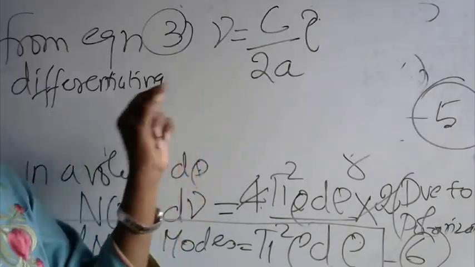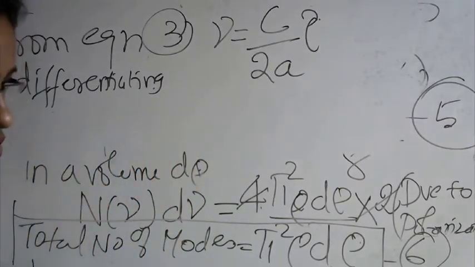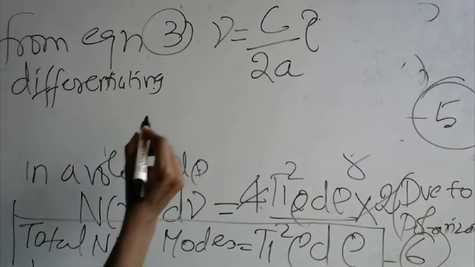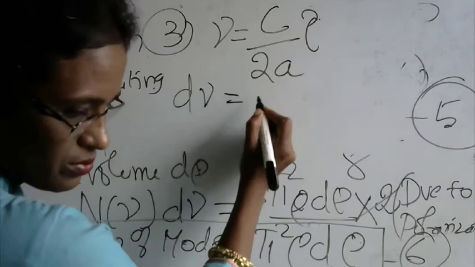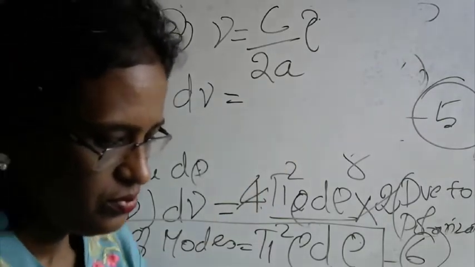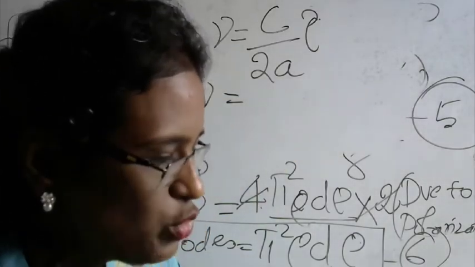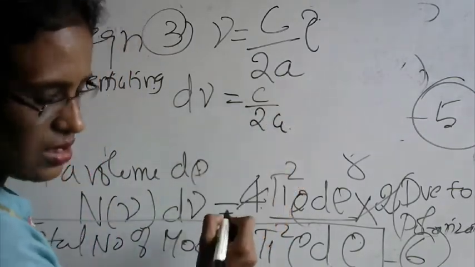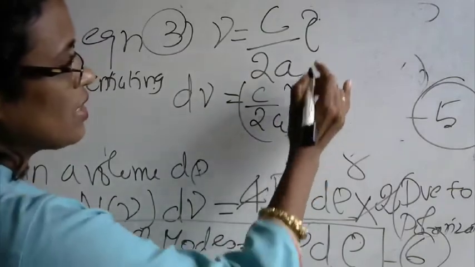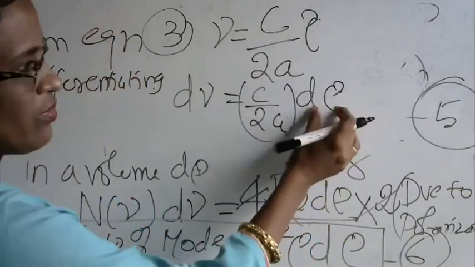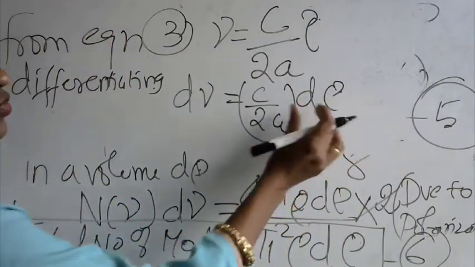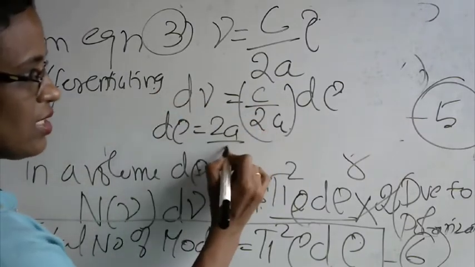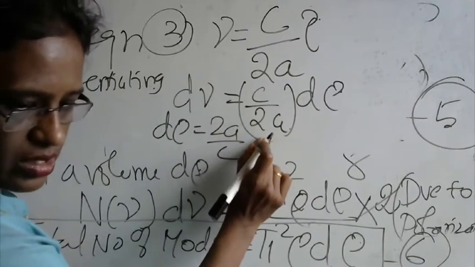You will get the value of d rho. So d nu will become, C by 2A is a constant, isn't it? Keep it as such, and then this will become d rho. But our aim is to find d rho. So d rho will be equivalent to, take the 2A by C on the other side, and d nu will come on this side.